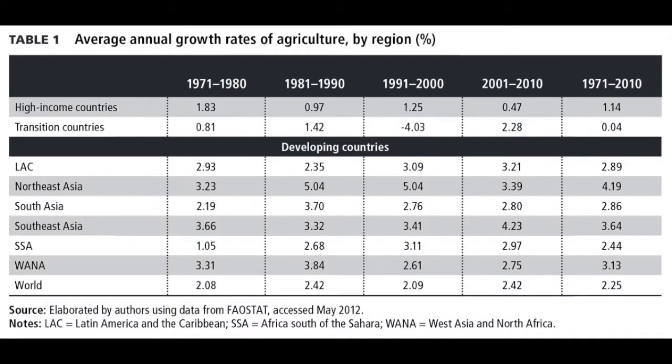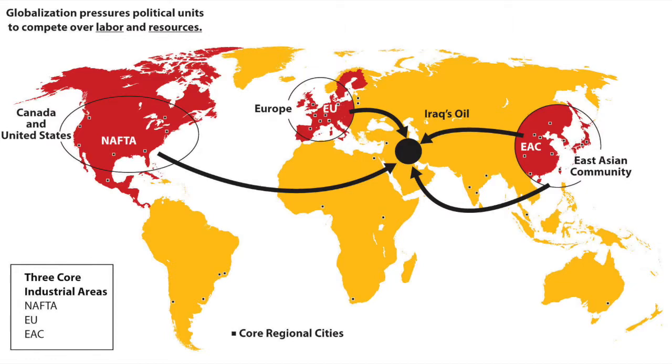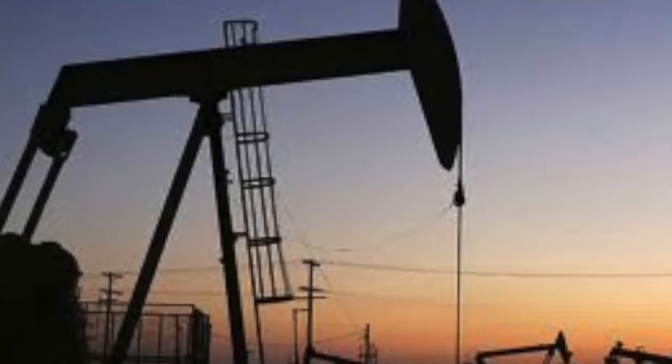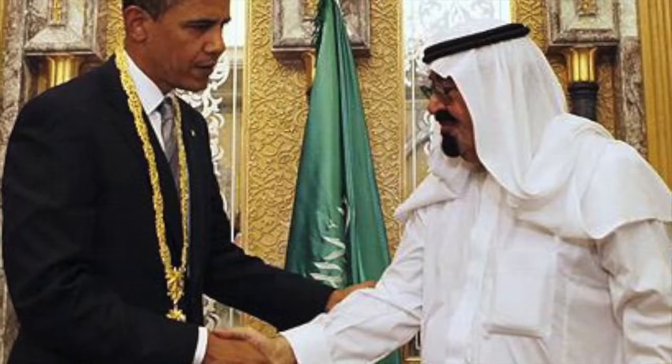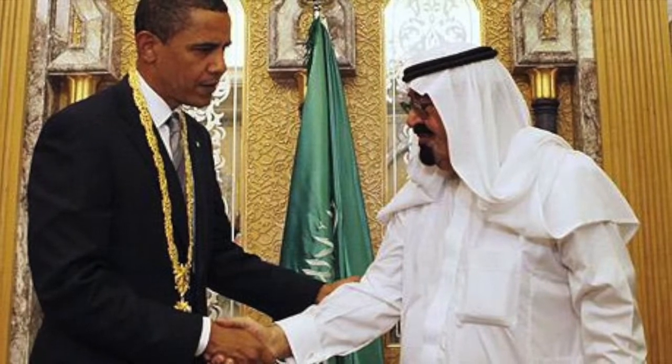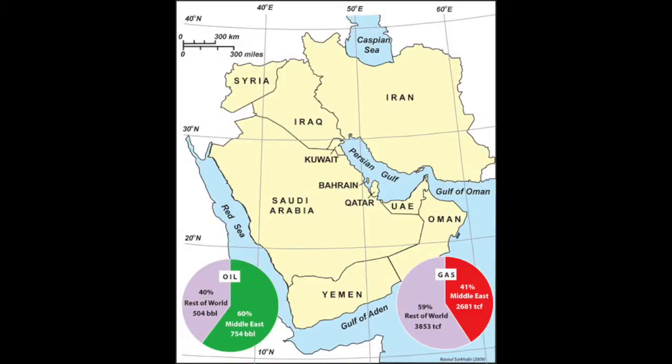This graph shows that North Africa, Southwest Asia, and Central Asia have been developing their annual growth rate in agriculture. Most of the world depends on our region for oil and gas. Oil and petroleum industries are the core economy for this region. President Obama and Saudi Arabia made a treaty for oil in the United States. 60% of the Earth's oil is produced in North Africa, Southwest Asia, and Central Asia.